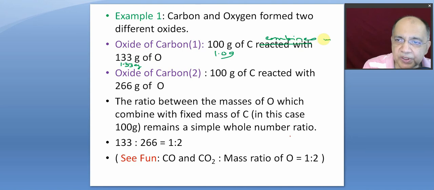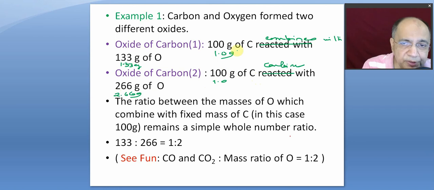Combines with this much. And in the second oxide, 100 gram combines with 266 gram. That means every 366 gram of that oxide of carbon produced 100 gram of carbon and 266. It could have been 1 gram, it could have been 2.666 gram.